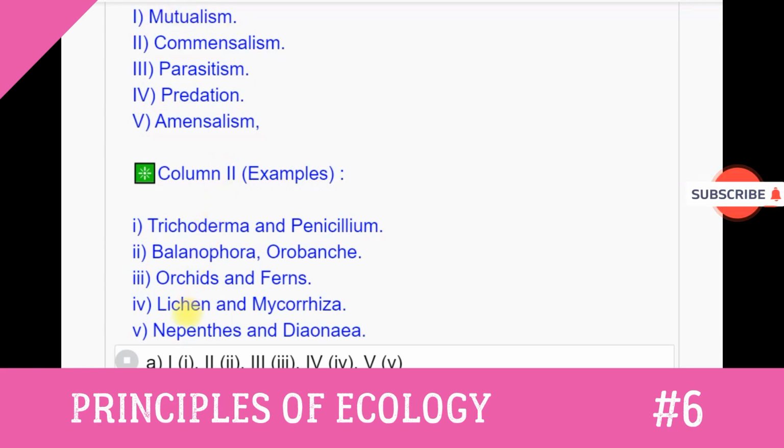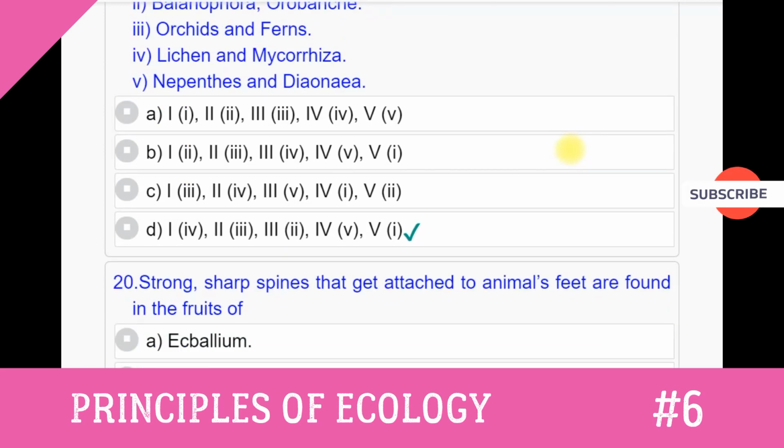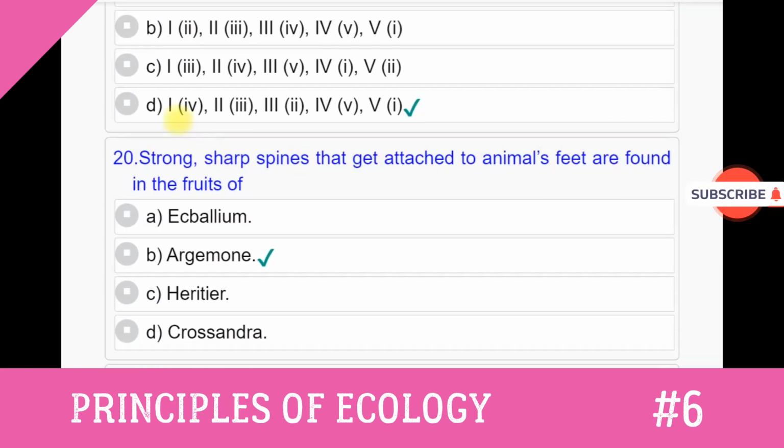Correct match will be 1. Mutualism, 4. Lichen and mycorrhiza. 2. Commensalism, 3. Orchids and ferns. 3. Parasitism, 2. Balanophora, Orobanche. 4. Predation, 5. Nepenthes and Dionaea. 5. Amensalism, 1. Trichoderma and Penicillium. Answer to this question number 19 is option D.